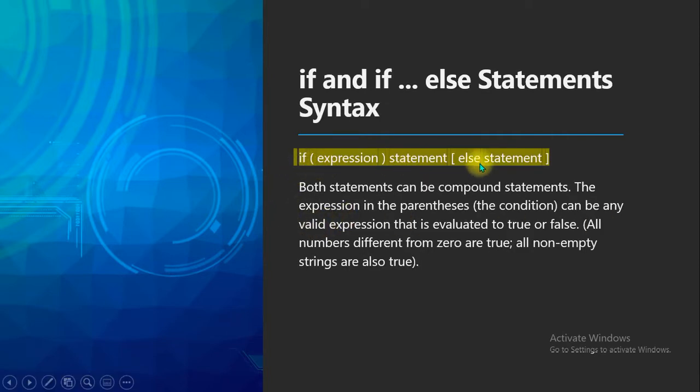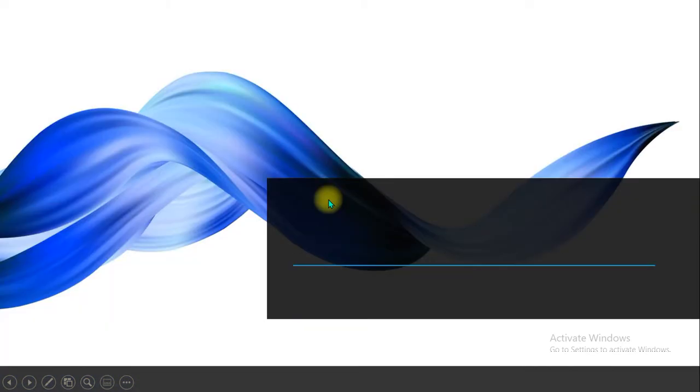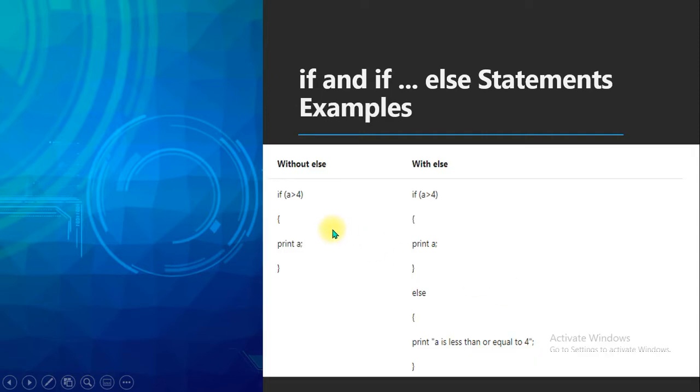So this is the general syntax. We write if, open brace, write the expression, that is nothing but a condition, close brace, and write the statement, next the else statement. Okay. This is the way we need to write. This is the normal syntax. Now compare both.